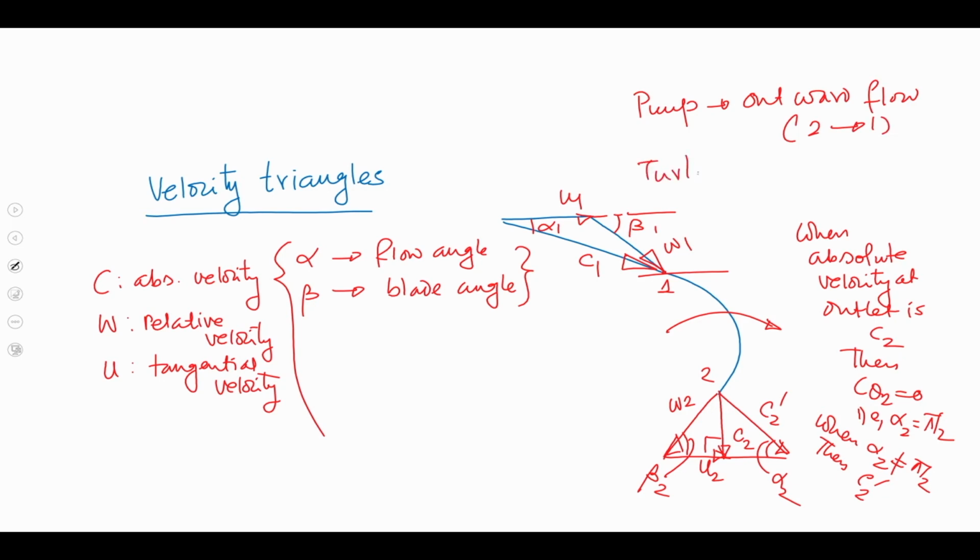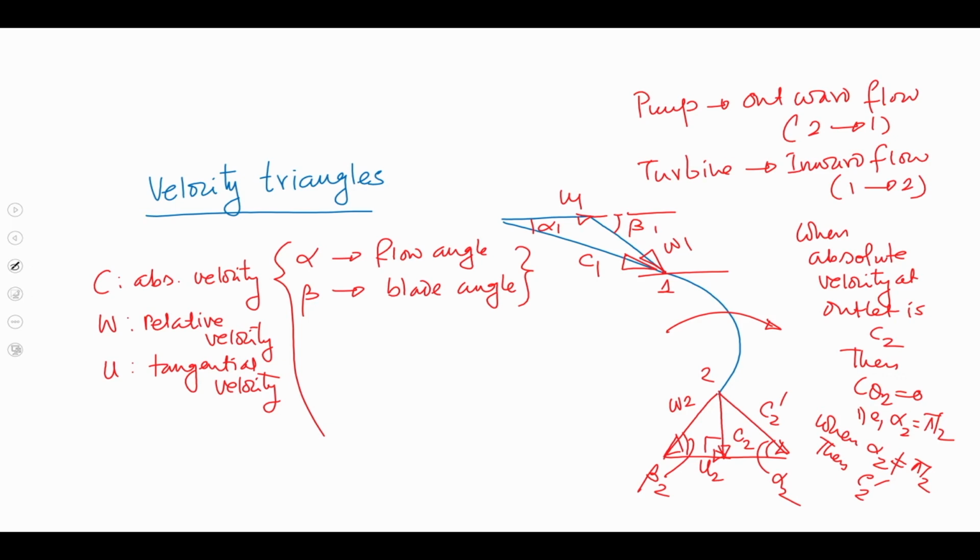The turbine is an inward flow hydraulic machine, and flow takes place from 1 to 2. The same velocity triangles can be used to discuss the pump, provided the flow takes place from 2 to 1, that is, outward flow.